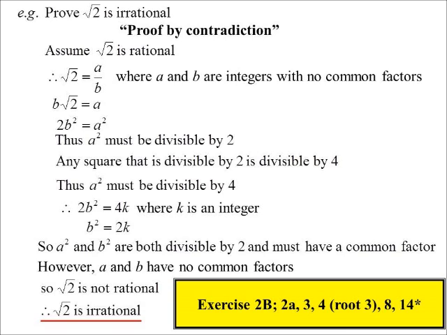Exercise 2b is on irrational numbers. Question 4 there, same idea, but prove the square root of 3 is irrational.